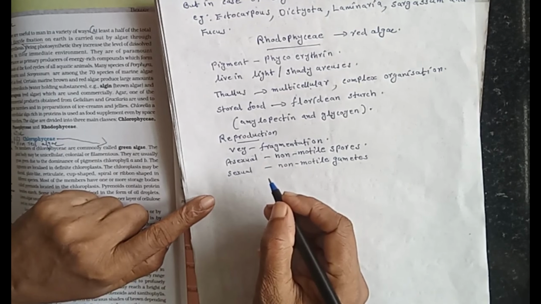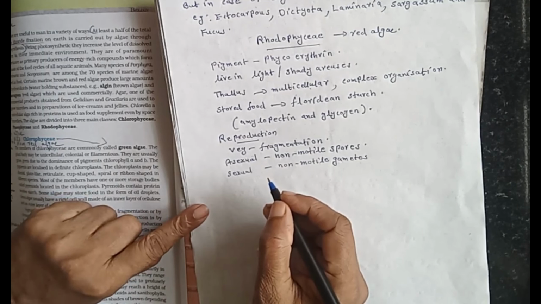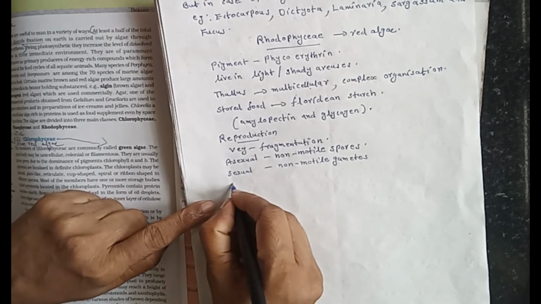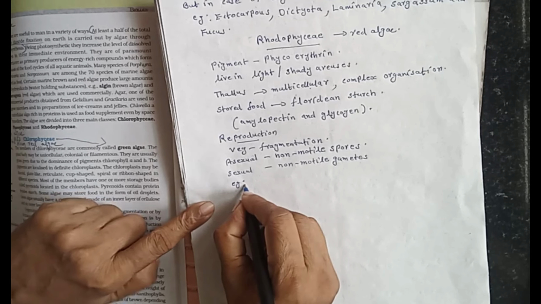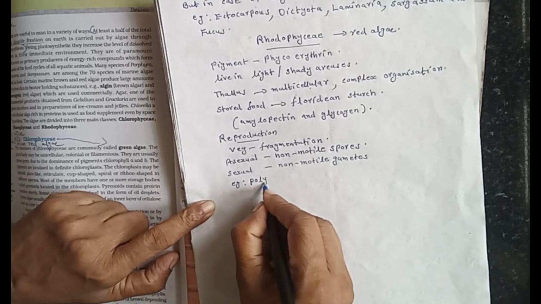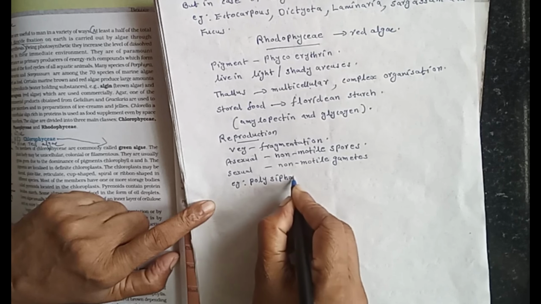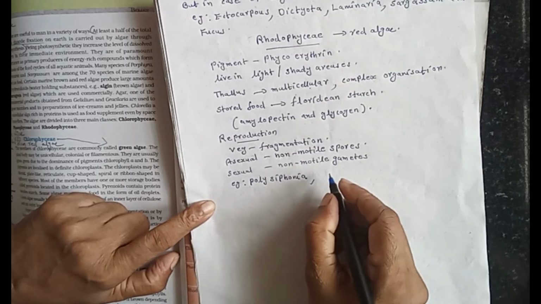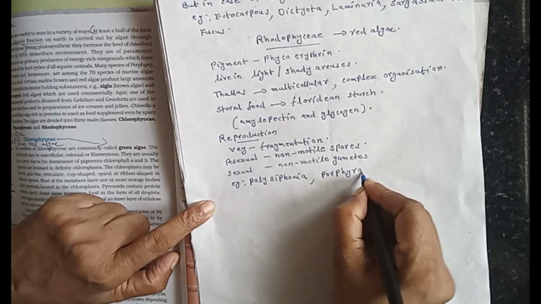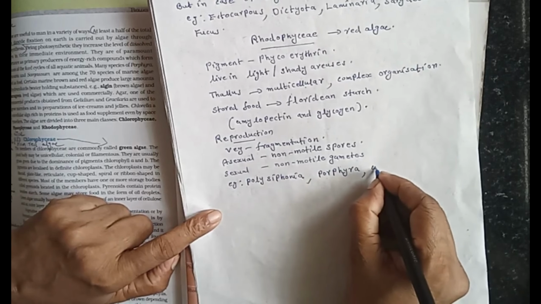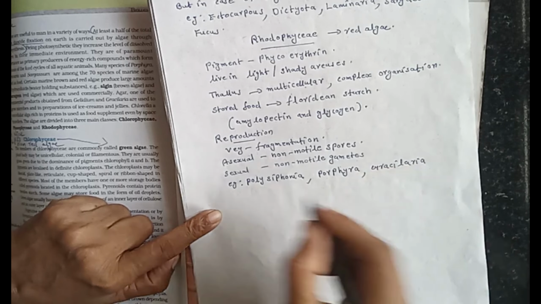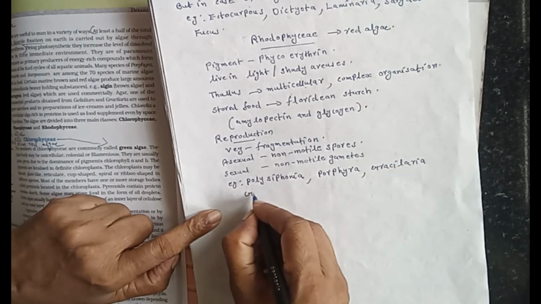Examples of Rhodophycean members: Polysiphonia, Porphyra, Gracilaria and Gelidium.